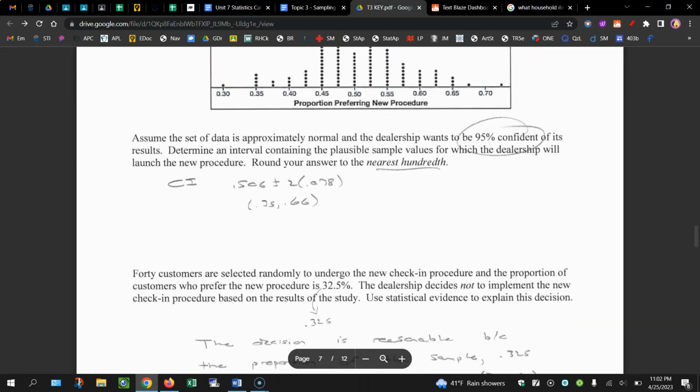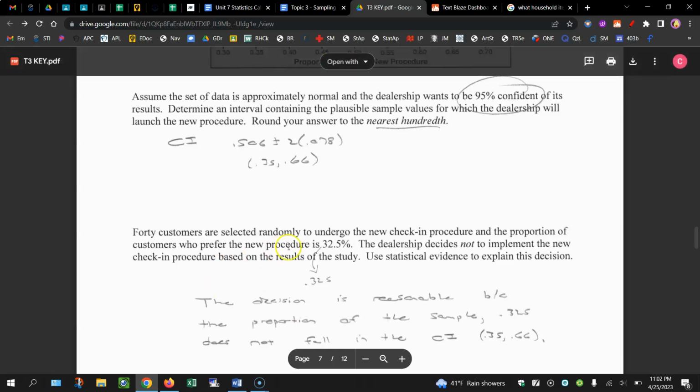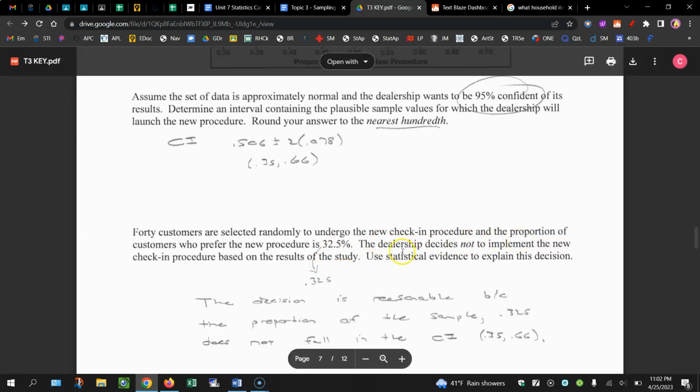And then now they go on to say they selected 40 customers at random, and the proportion who prefer the new procedure is 32.5%, so 0.325, and the dealership decides not to implement the program. We're tasked with explaining why.